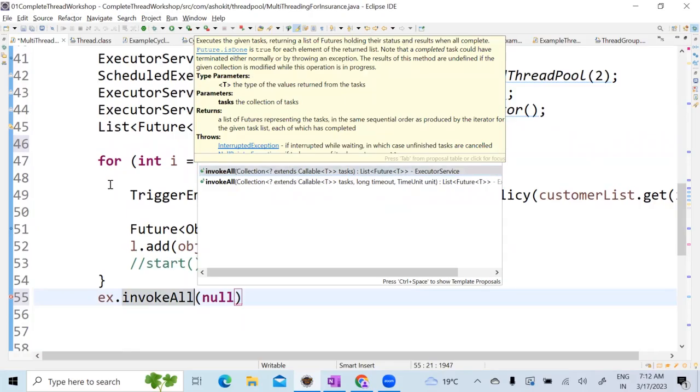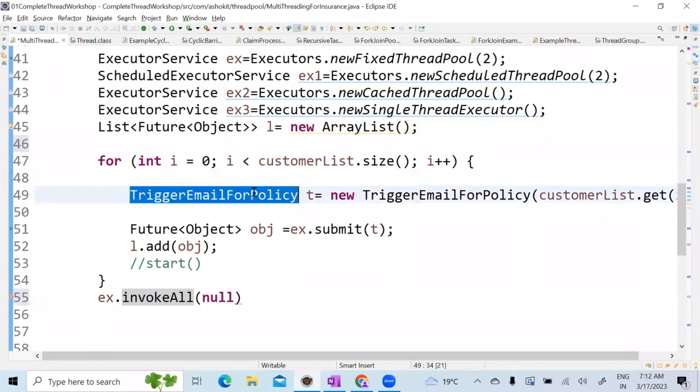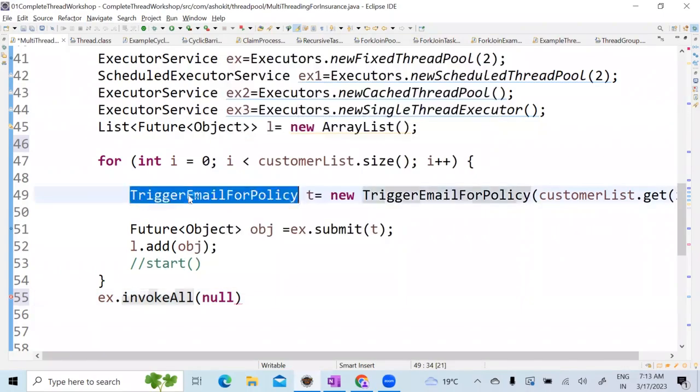Now, in my class, in this example, which class is implementing callable or runnable? Trigger email for policy. See, is this a collection object or a normal class? It's a single object. But this is taking a collection of classes which implement callable. Now, how can I make this into a collection?